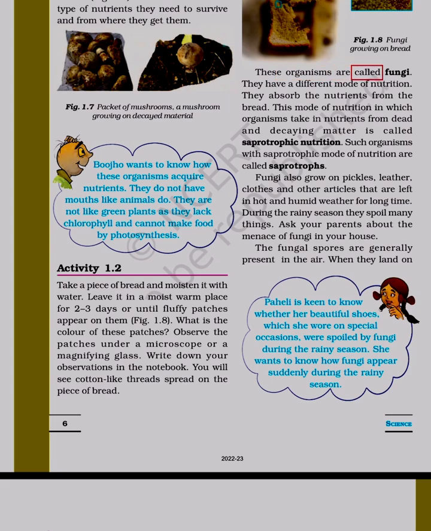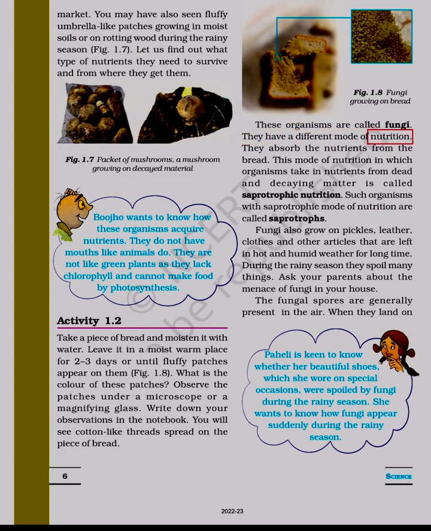These organisms are called fungi. They have a different mode of nutrition. They absorb the nutrients from the bread. This mode of nutrition, in which organisms take in nutrients from dead and decaying matter, is called saprotrophic nutrition. Such organisms with saprotrophic mode of nutrition are called saprotrophs.